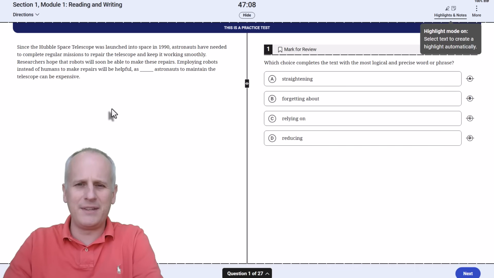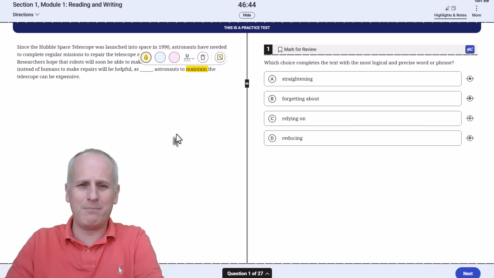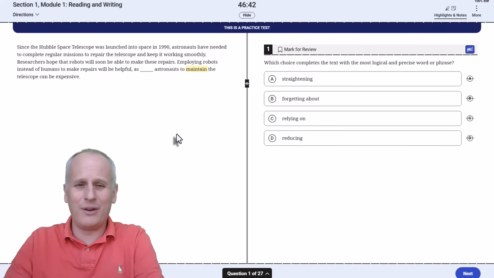So reading from the top of number one's prompt, since the Hubble Space Telescope was launched into space in 1990, astronauts have needed to complete regular missions to repair the telescope and keep it working smoothly. Researchers hope that robots will soon be able to make these repairs. Employing robots instead of humans to make repairs will be helpful, as blank astronauts to maintain the telescope can be expensive. I'm going to just highlight this word maintain because we know that we're basically saying as maintaining astronauts to maintain the telescope is expensive.